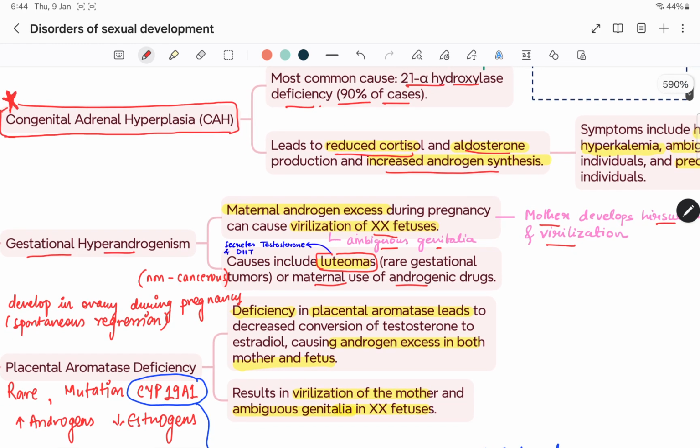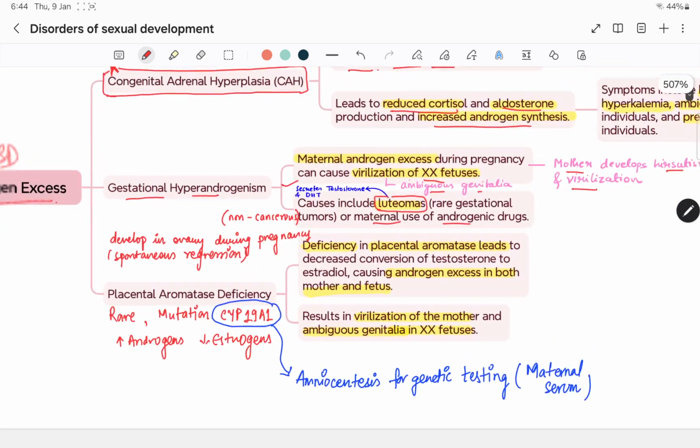So luteomas are non-cancerous, rare tumors generally developing during pregnancy in the ovaries, and they spontaneously regress also. They secrete testosterone and DHT. Then placental aromatase deficiency. Deficiency in the placental aromatase leads to decreased conversion of testosterone to estradiol, because for conversion of testosterone to estrogen an enzyme is required, which is placental aromatase. So it is important in the female part.